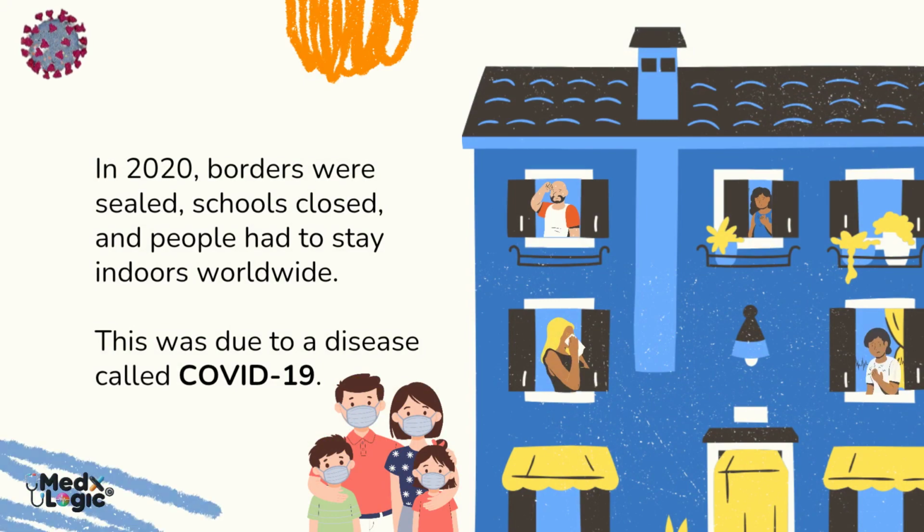In 2020, the entire world came to a halt. Borders were sealed, schools were closed, and people were forced to stay indoors. This global disruption was caused by a disease called COVID-19. This event clearly showed how powerful diseases can be in shaping human life and society.